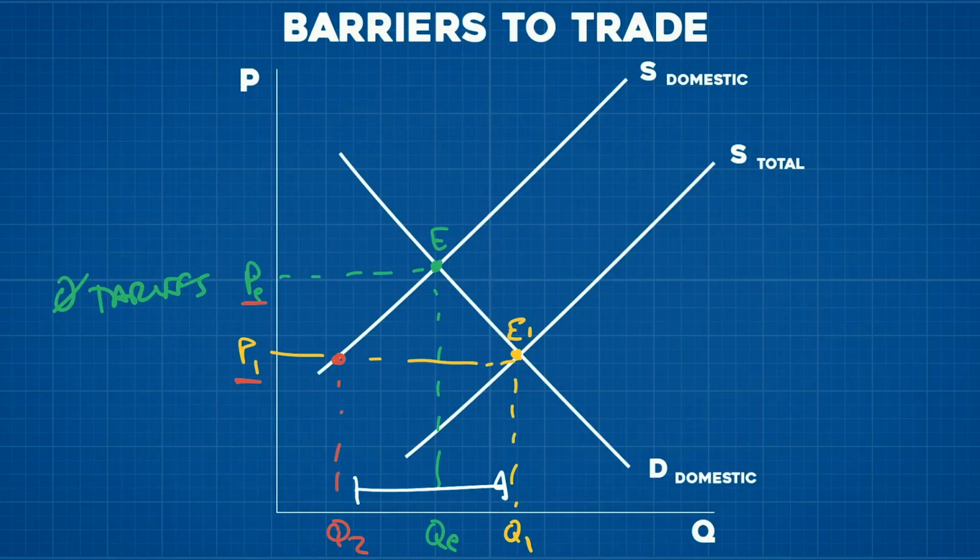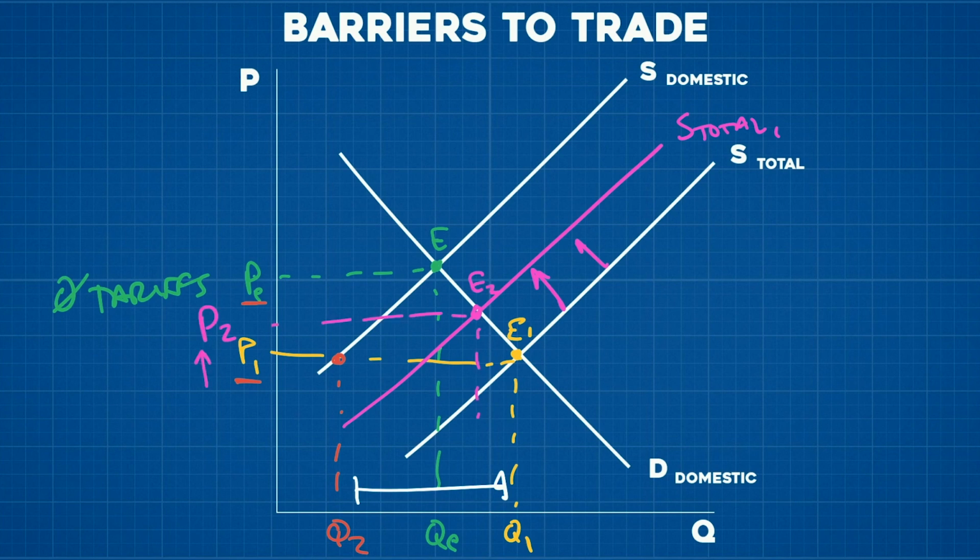Well, let's see. So an imposition of a tax on imports would increase the cost of each unit imported. If that happens, then it will decrease the amount of imported goods coming into the US by China, and that will shift the total supply curve to the left. Now watch what happens. The total supply curve shifted here, and when that happens, the price will increase and our quantity consumed will decrease. But when that happens, notice something, that all of a sudden domestic firms are producing more right here. And if domestic firms are producing more, that means more jobs for Americans.